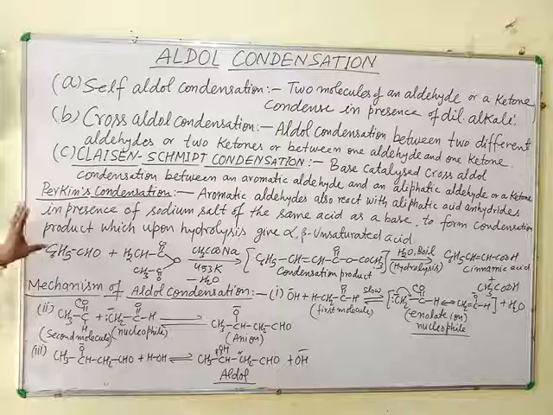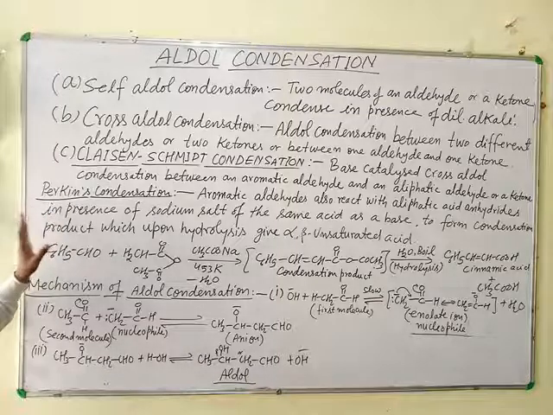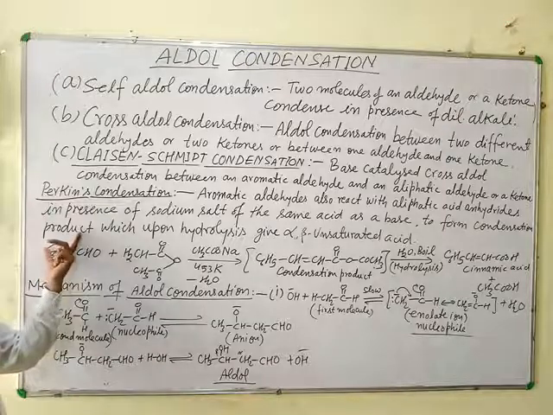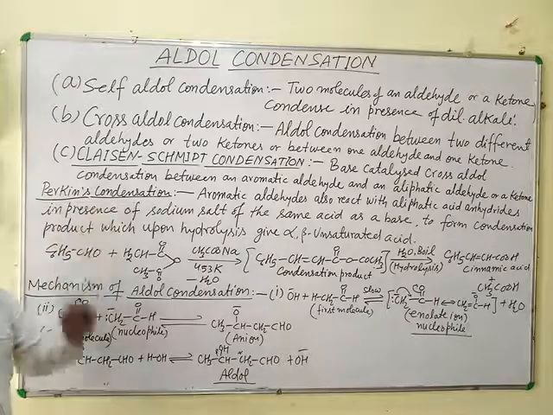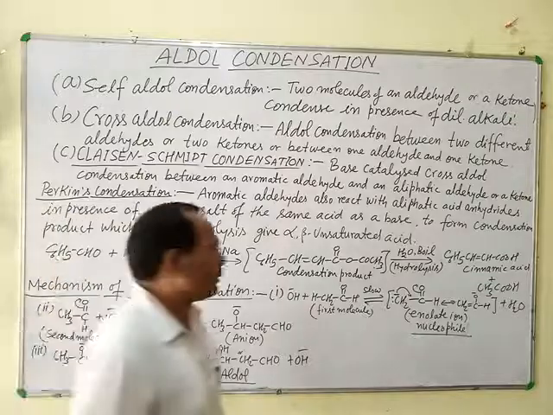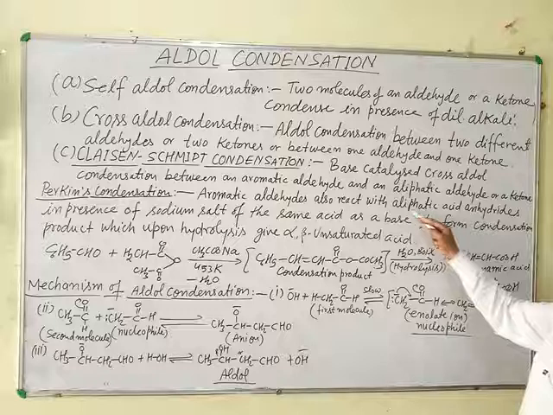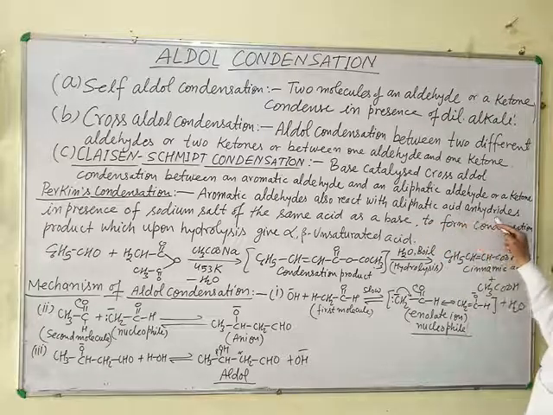The next type of condensation, which is not called aldol condensation, is a special type of condensation known as Perkin condensation. In this type of condensation, an aromatic aldehyde reacts with an aliphatic acid anhydride.